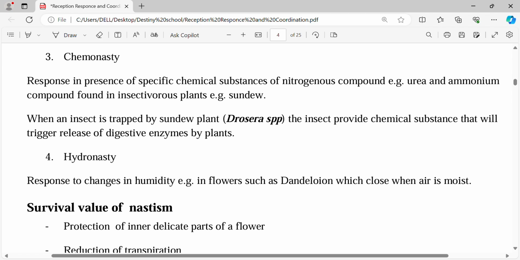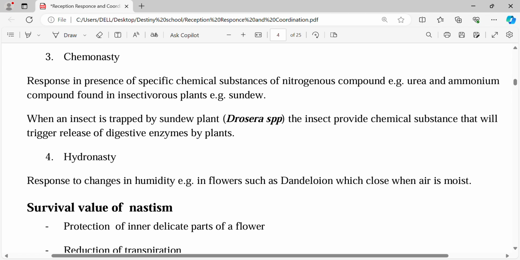And some of them have glue. If the insect tries to perch on them and moves inside them, it will be attached to the glue, and the insectivorous plant will be able to squeeze out the juice, take the nitrogen, digest it and use it for growth. Alternatively, there's another type that has sensitive hairs. If the insect lands on it, it will close its leaves, kill the insect, drain that juice and take the nitrogen. So that is how they behave.